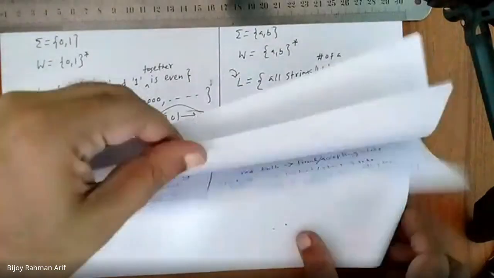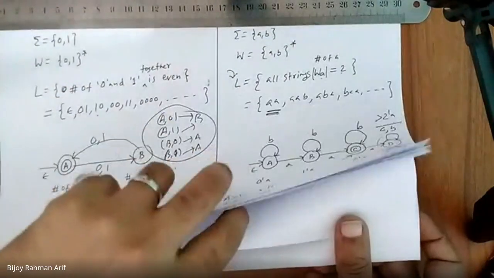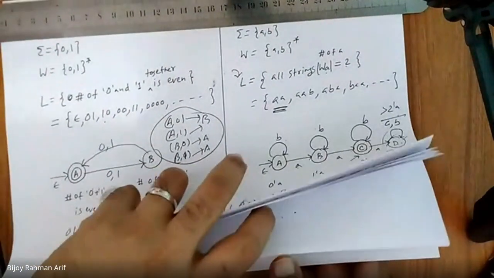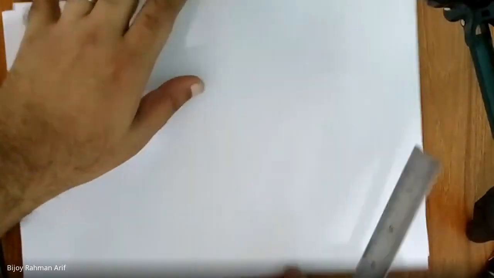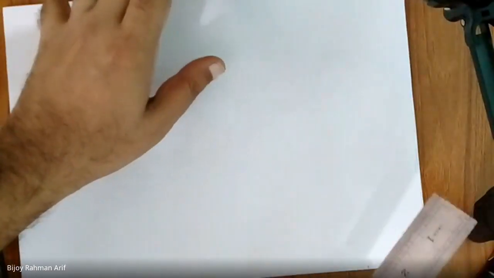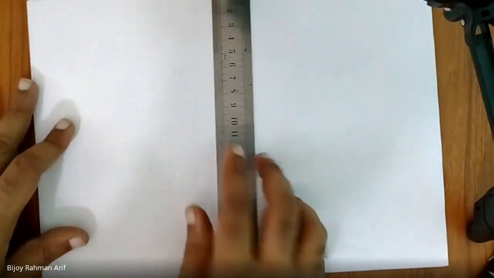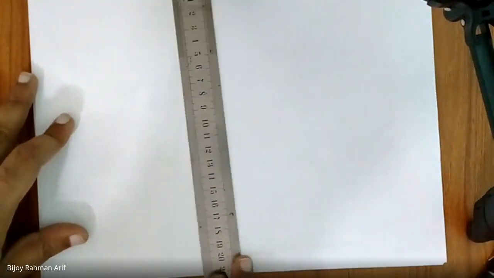Should we continue? Yes, sir. This is a good question, but before answering yes or no, think about whether I am correct or not. Without thinking, don't say anything.